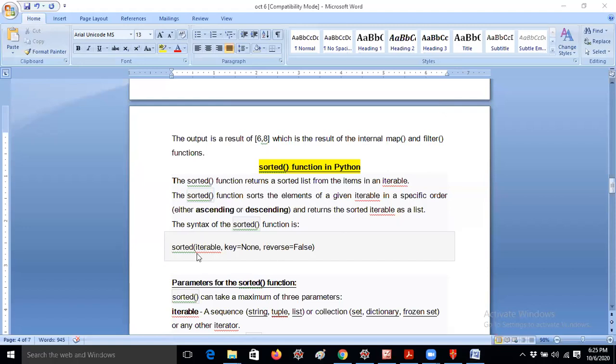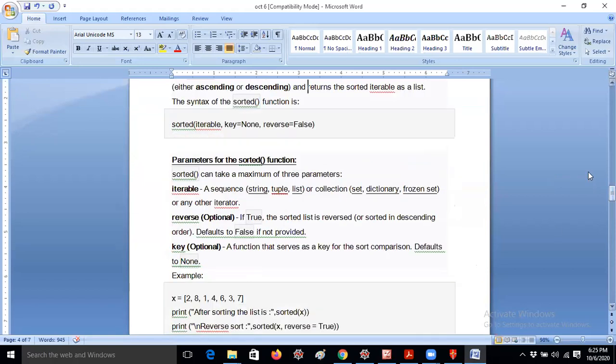Basically, the syntax takes iterables only. Iterables, you know already, means list elements or set elements or tuple elements, whatever it may be. Then key equal to None, reverse equal to False. If I tell you the syntax, you may forget what the key is and what the reverse is. I will explain with examples, don't worry, guys. Here there are 3 parameters, but the remaining 2 are optional. Iterables, the first one, is the only mandatory parameter in the sorted function, not method.